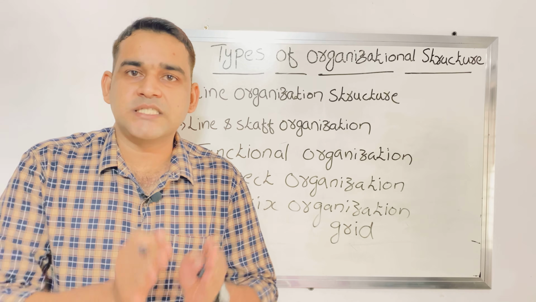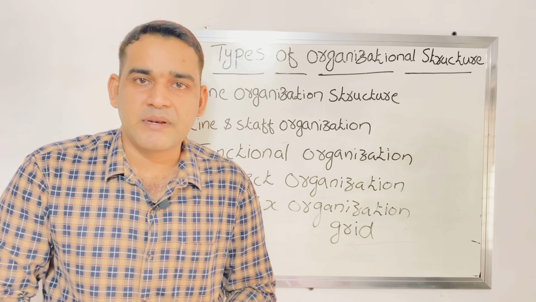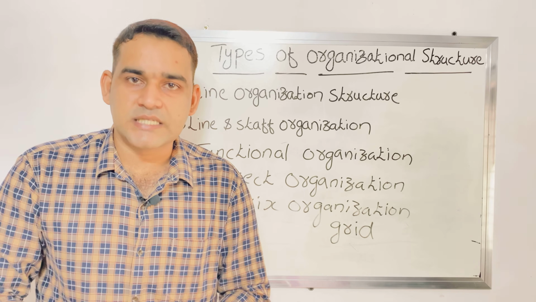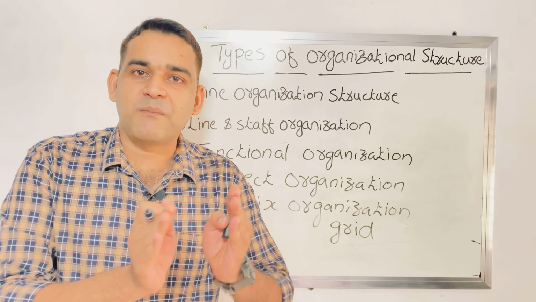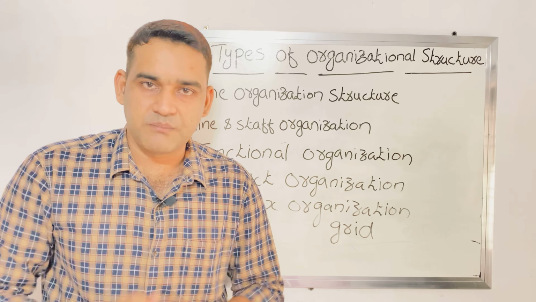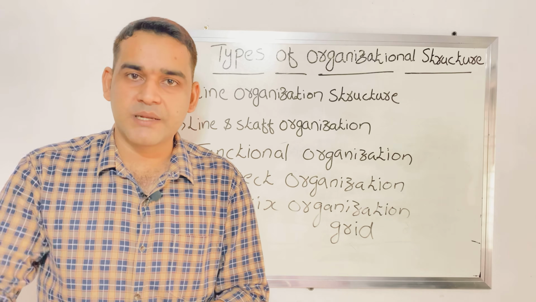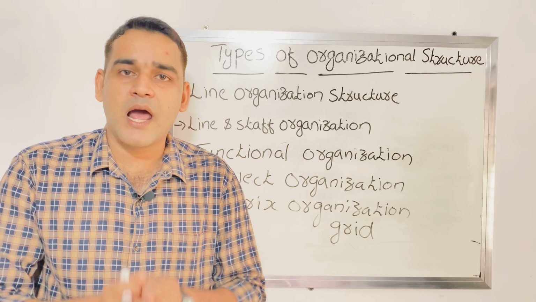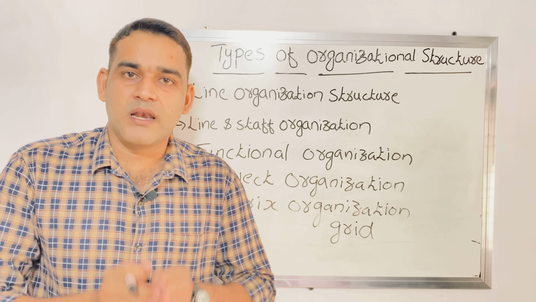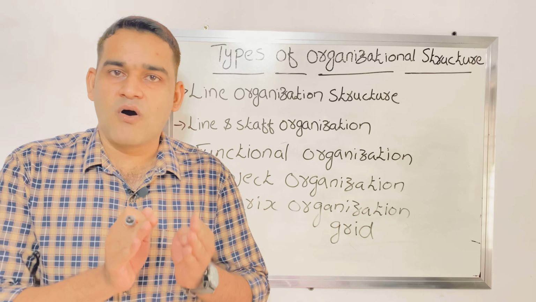The project manager will select doctors, nurses, lab technicians, pharmacists. After completing the medical camp, the nurses will go back to the nursing department, the pharmacist to the pharmacy department, the lab technician to the laboratory department. That is regarding matrix organization.